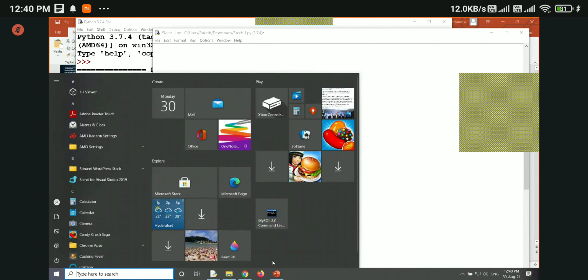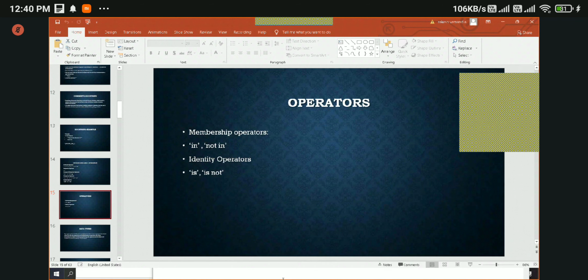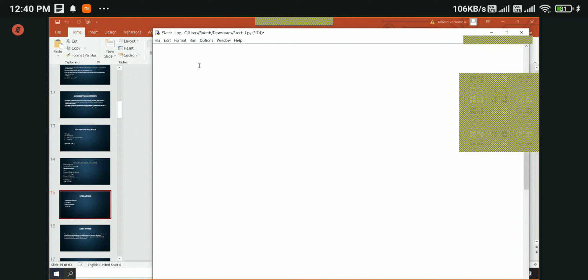Next, and the last important operator is the identity operator. Identity operators. What are they? Is and is not, right?